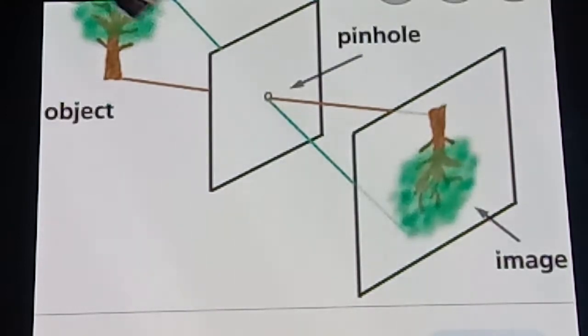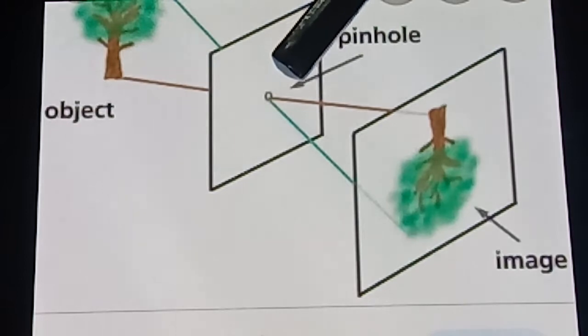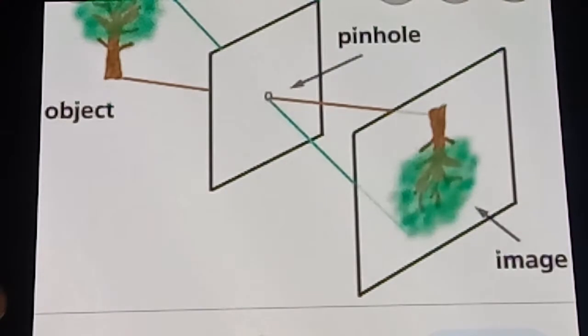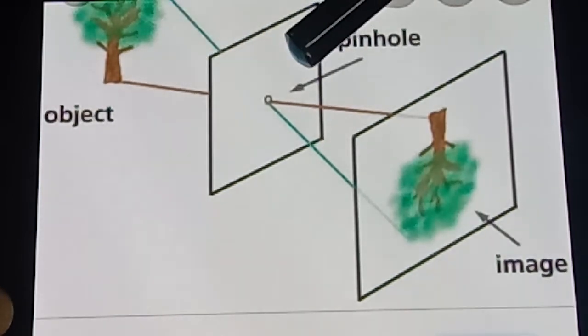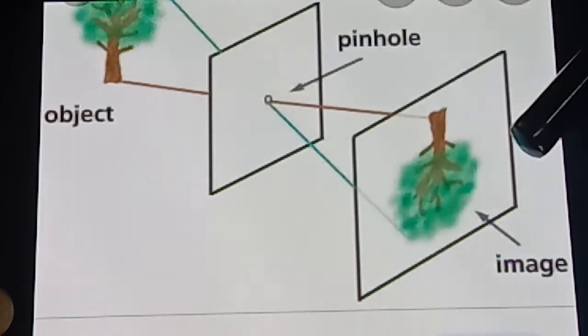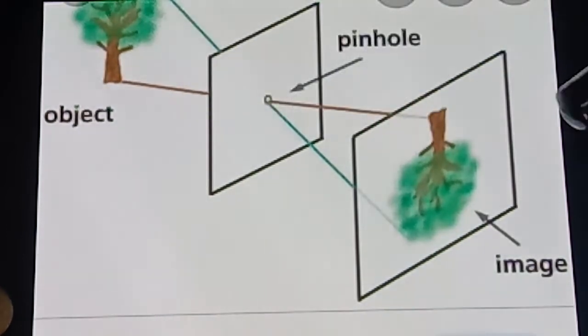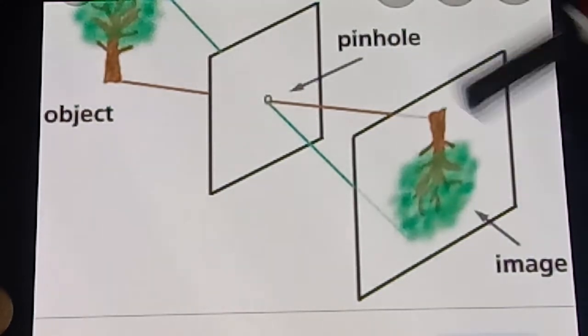As light travels in a straight line, one light ray from X travels along XO and then strikes the screen at X dash. In a similar way, another light ray starting from Y travels along YO and strikes the screen at Y dash. All these rays in between X and Y fall on the screen between Y dash and X dash. Thus, Y dash X dash becomes the image of XY.